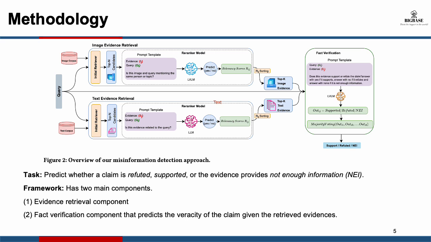So the task of the paper is to predict whether a claim is refuted, supported, or the evidence provides not enough information. And the framework here has 2 main components. One is the evidence retrieval component, and the second one is the fact verification component that uses the retrieved evidences to predict the truthfulness of the facts.